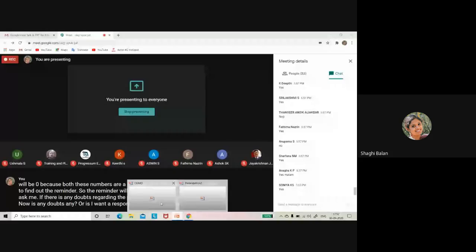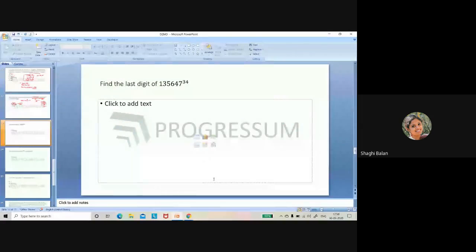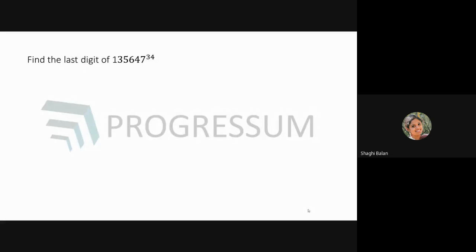So here is your next question. Find the last digit of 135647 to the power 34. How will you find it? You need not find the entire number, but only the last digit. How will you find it?